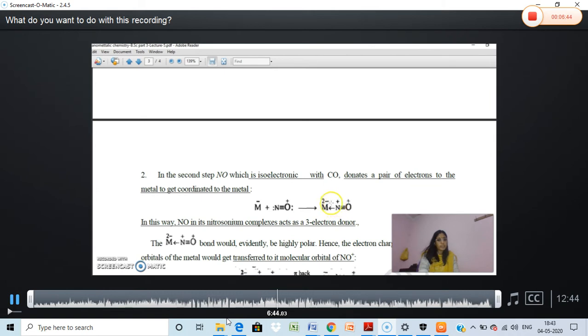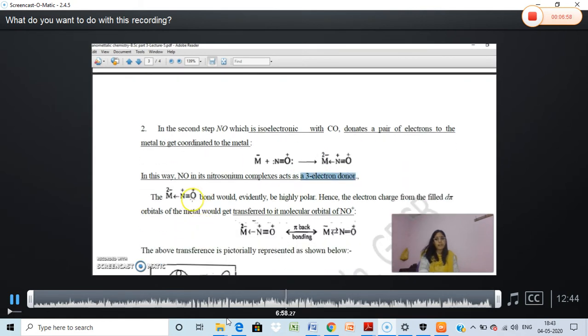With the arrow we see that there is a coordinate bond formation from the NO to M. So three electrons have been transferred from NO to metal. And after the formation of this complex, this M-NO bond is highly polar.